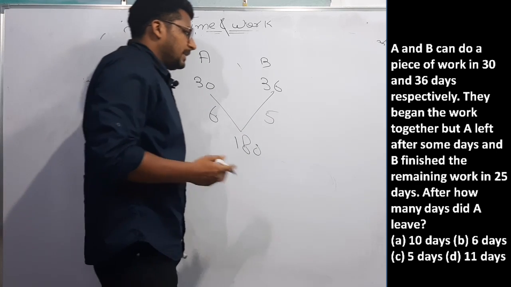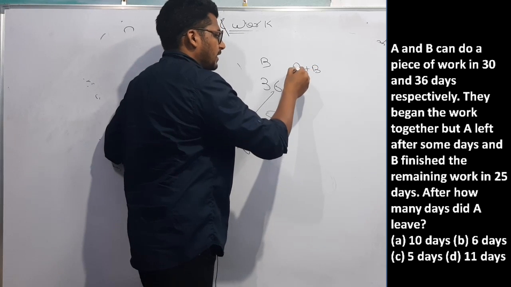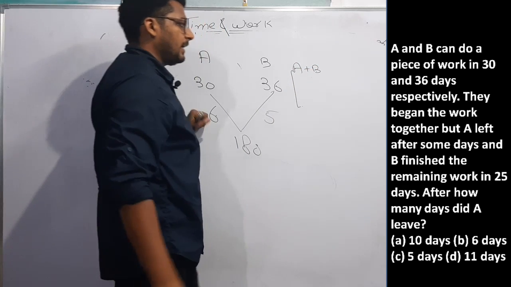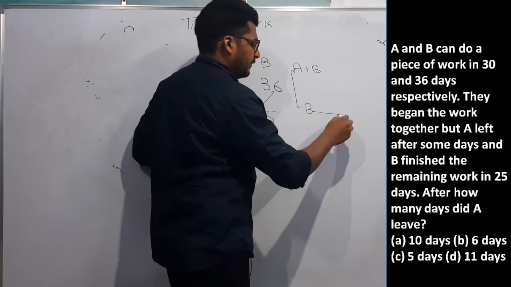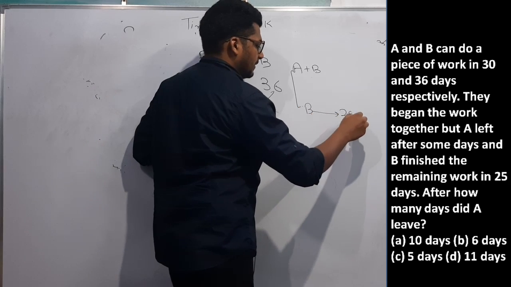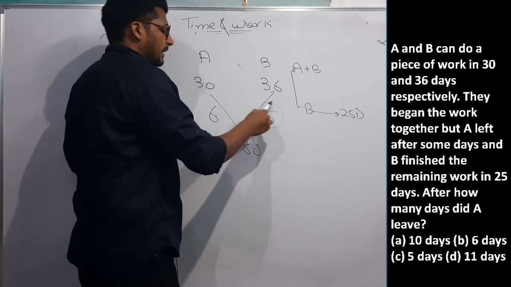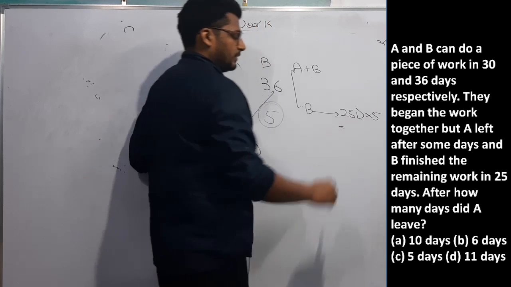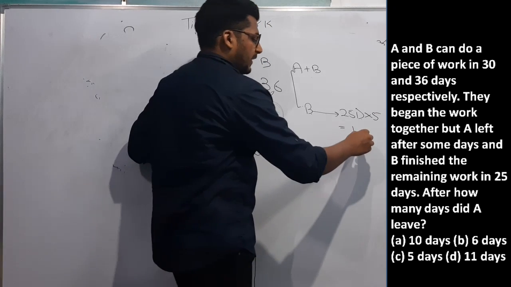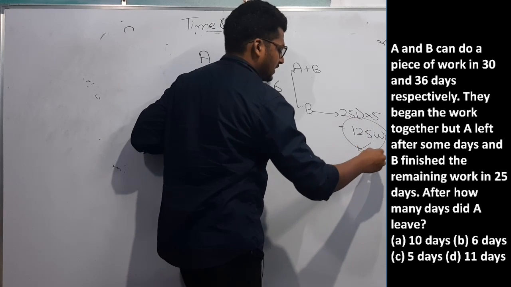Now they both started the work. A plus B started the work, but after some time A left the work. And B took 25 days and completed the remaining work. That means in 25 days work done by B will be 25 into 5. What will it be? 125. That means 125 work was done by B.